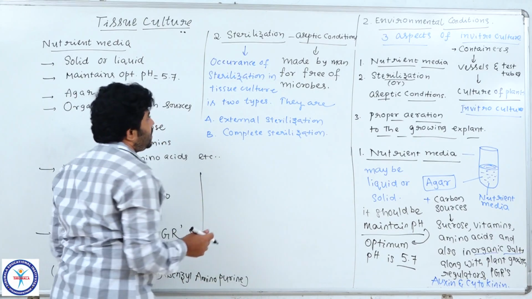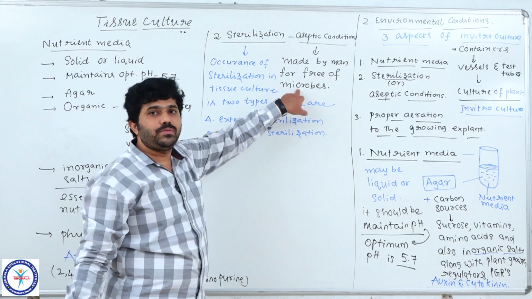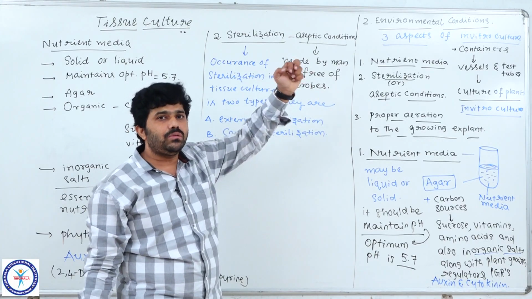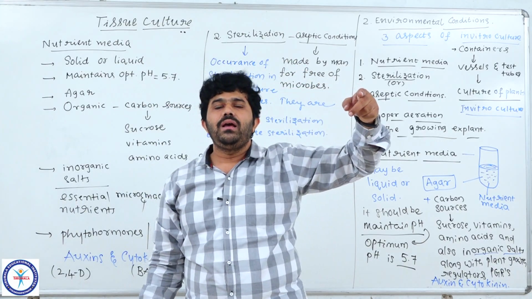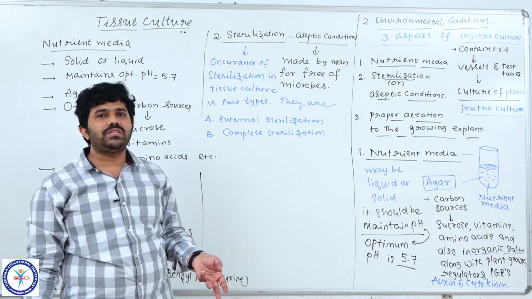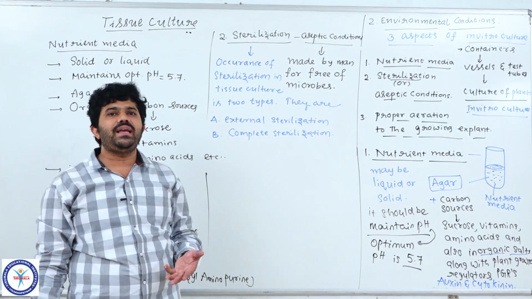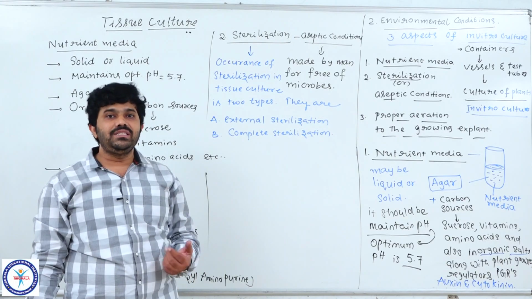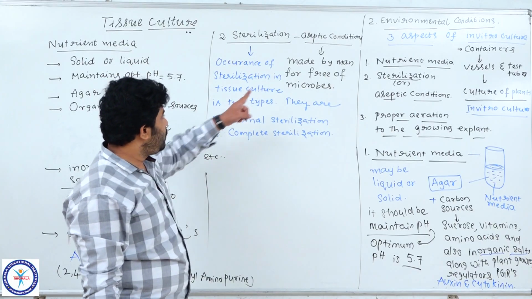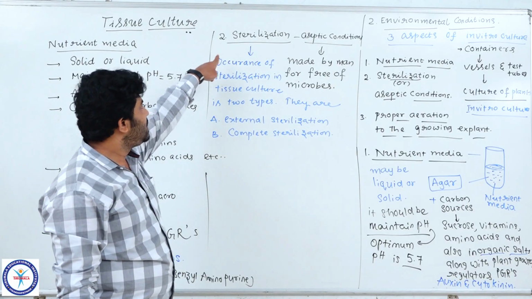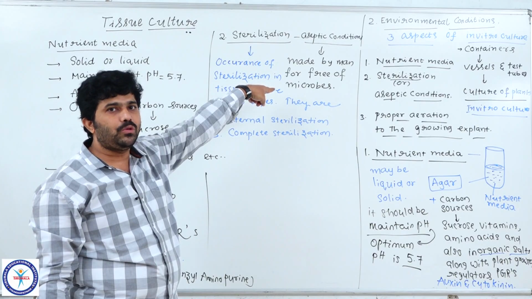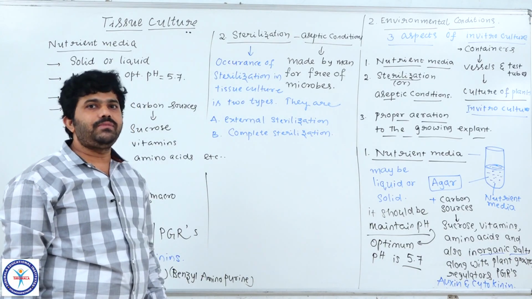Here the sterilization is very important to keep the culture free of microbes. Otherwise, microorganisms are going to destroy the nutrient media, and from the nutrient media they slowly destroy the explant. The explant then does not perform its activities normally, such as rapid metabolic functions like cell division, which are needed to regenerate young organs for making young generations like young plants. Understood? That's why we have to remove all the microorganisms by following methods of sterilization, through which we provide aseptic conditions, with no microorganism or pathogen entry in the process of tissue culture.